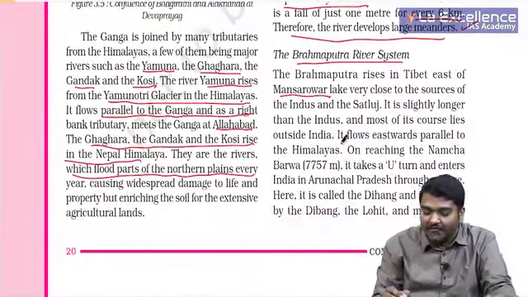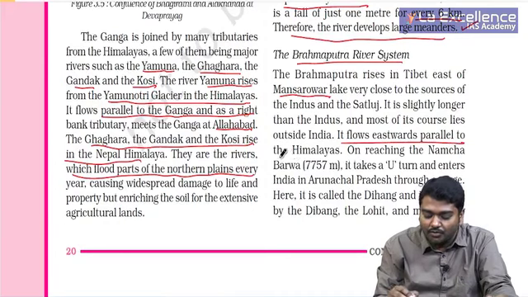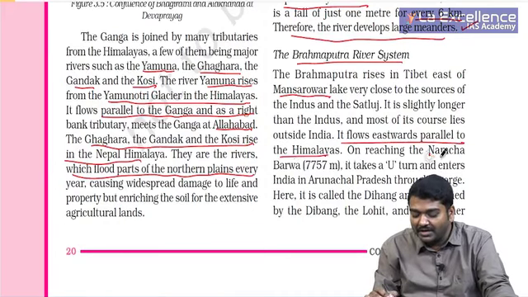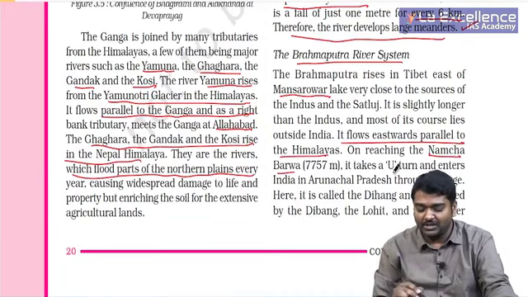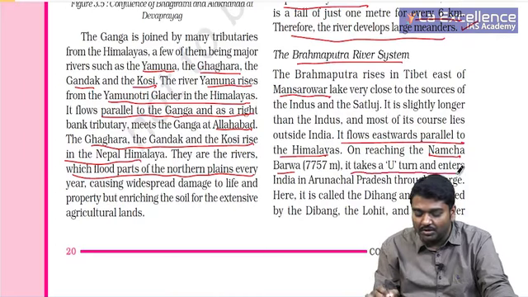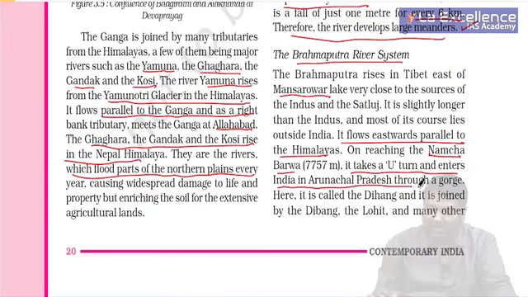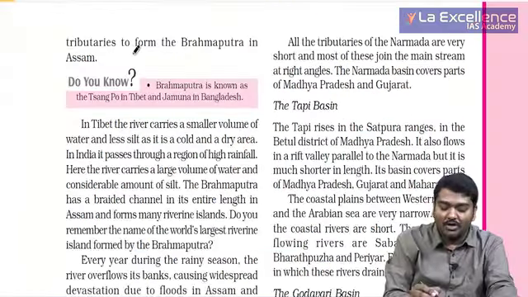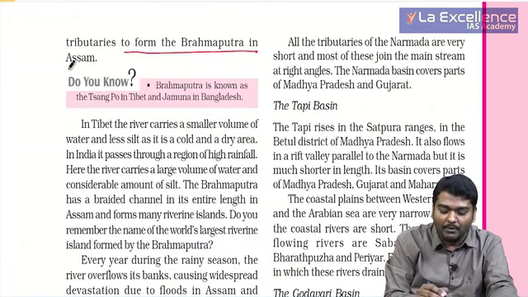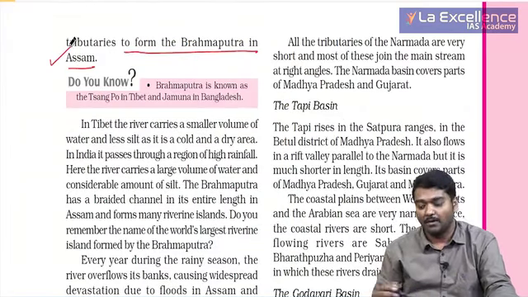This is what we are trying to observe. That is, it flows eastwards parallel to Himalayas. On reaching Namcha Barwa, Arunachal Pradesh, it takes a U-turn and enters India in Arunachal Pradesh through a gorge. Here it is called Dihang and it is joined by tributaries called Dibang, Lohit and many others to form the Brahmaputra in Assam, right?